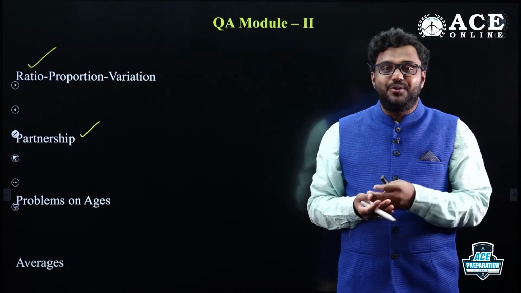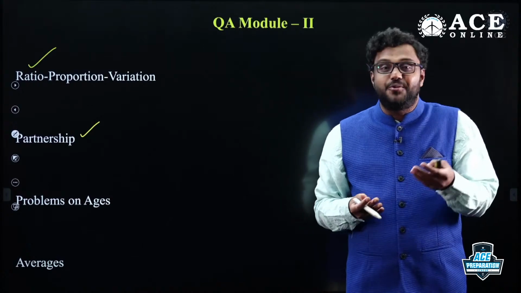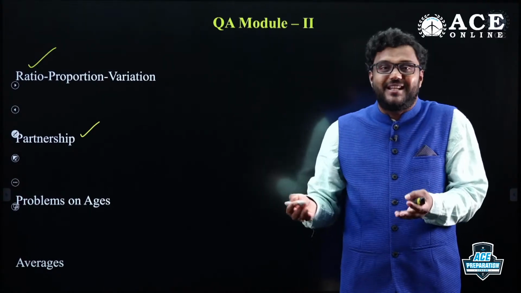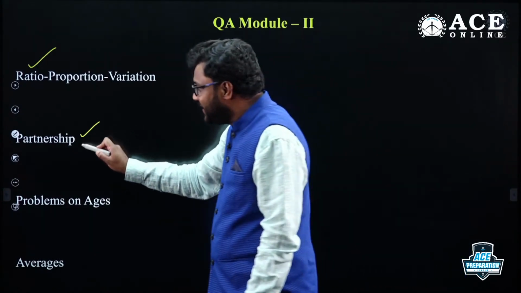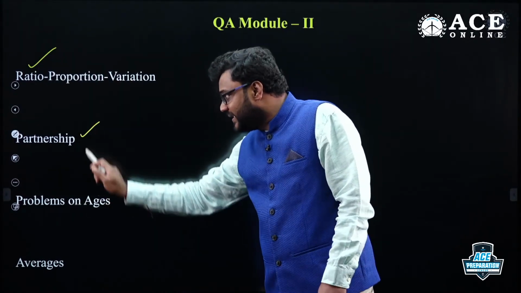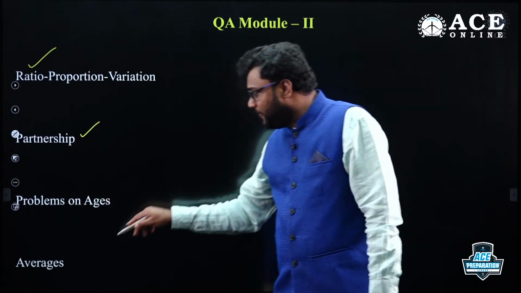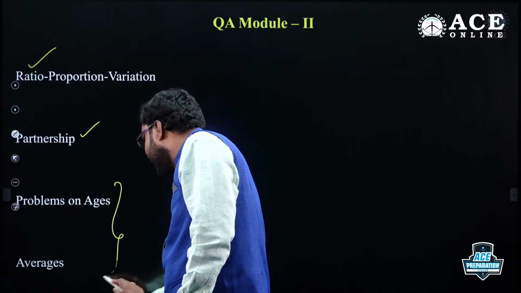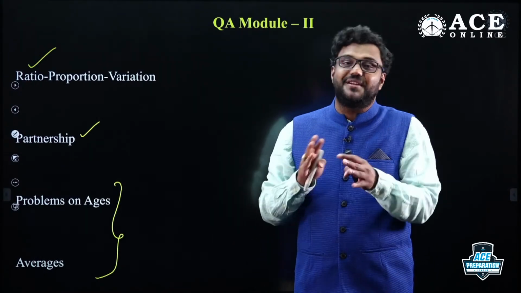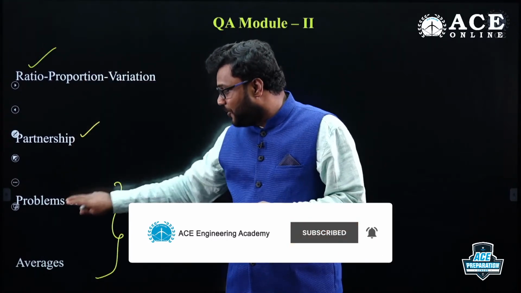Partnership: how to share the profits among 3 or 4 people involved in a business is decided using partnership. Whether it is profit or loss, how to share it, you have to decide using the partnership concept. When you prepare ratio, proportion, variations, try to cover these 3 topics as well. Averages you can cover here or maybe next. Why we put averages here is, there are some questions related to averages which are internally connected to ages. Ages and averages combined questions are also available. These are connected: ratio, proportion, variations, partnership, problems on ages.